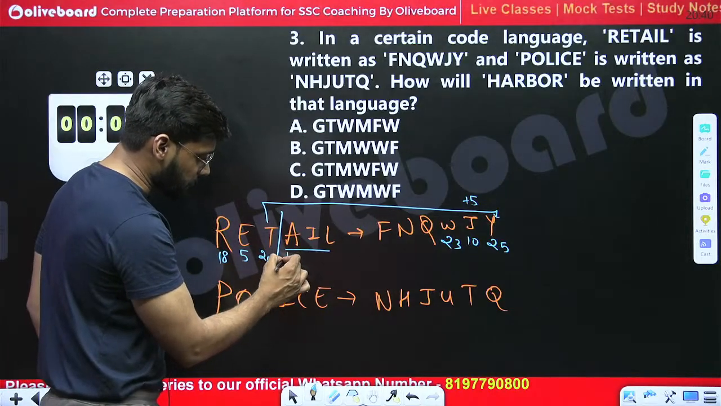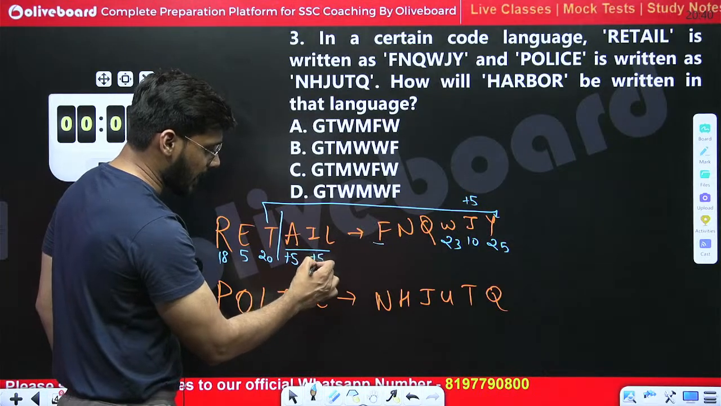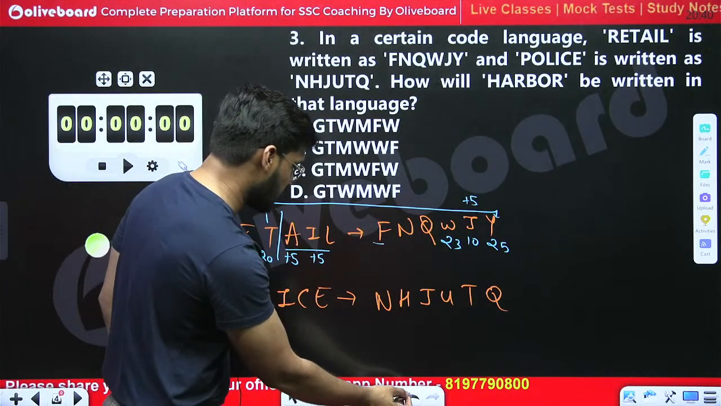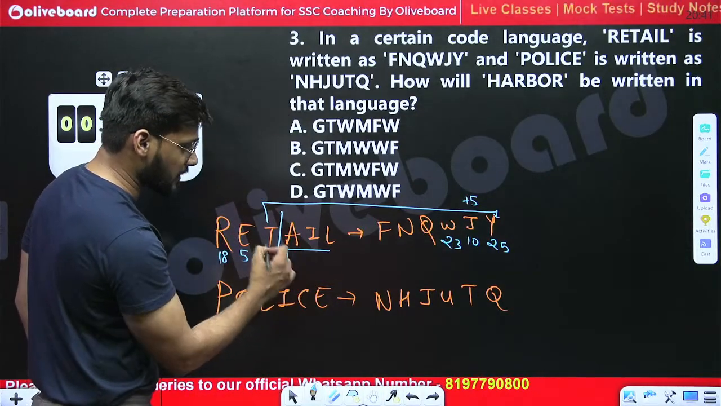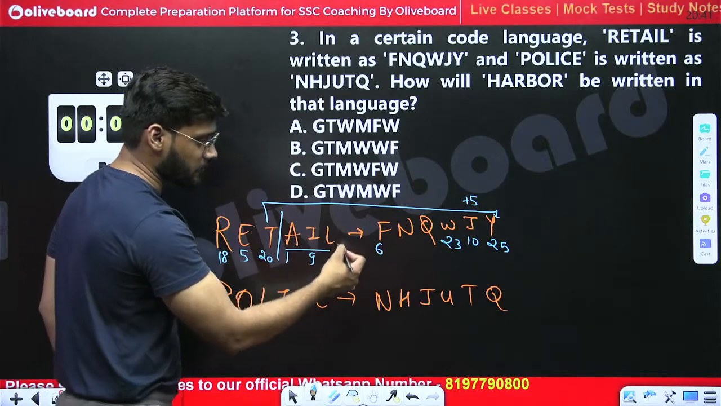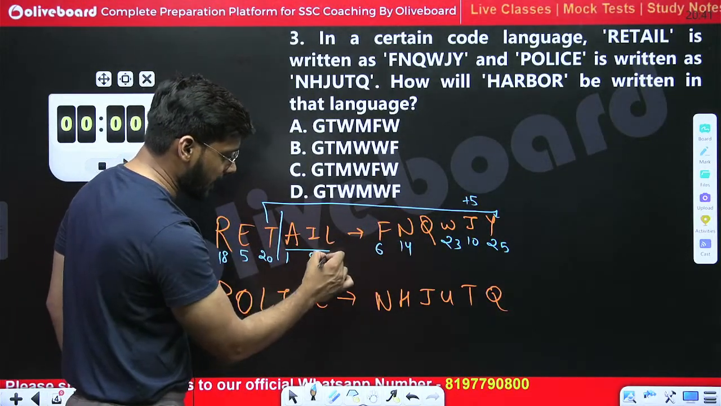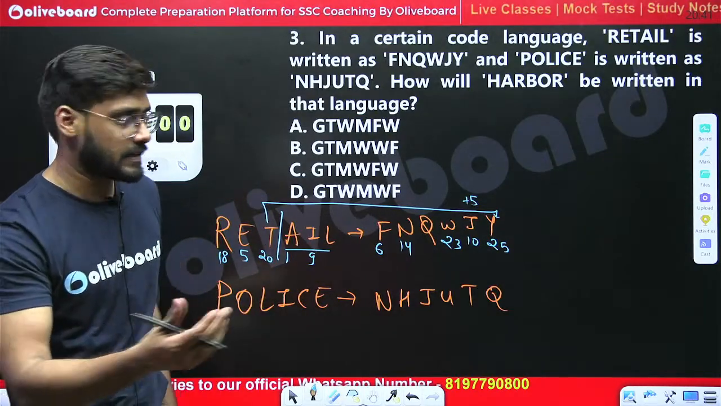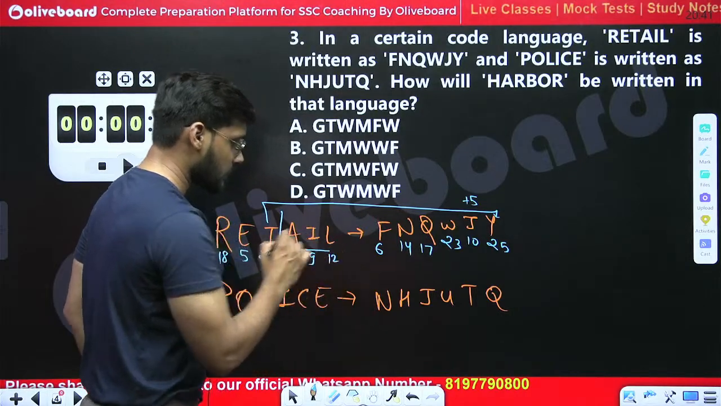If we add plus 5 in A, we get F. If we add plus 5 in I, 9 plus 5, because I comes at 9 position, we get 14. A comes at 1 and adding plus 5, we get 6. I comes at 9, adding plus 5, we get 14, and 14 is N. And if we add 5 at L, 12 plus 5 is 17, and at 17 we get Q. This is the right pattern.